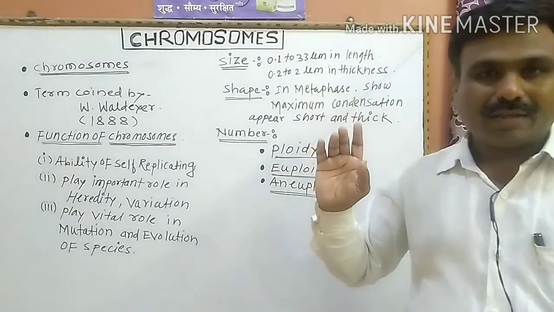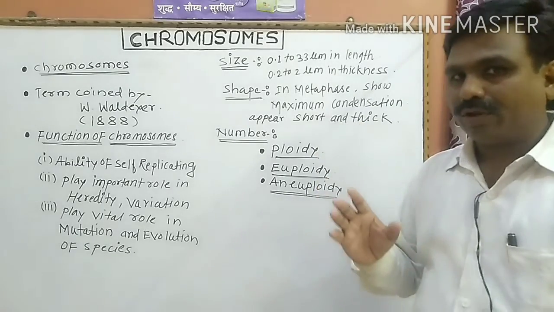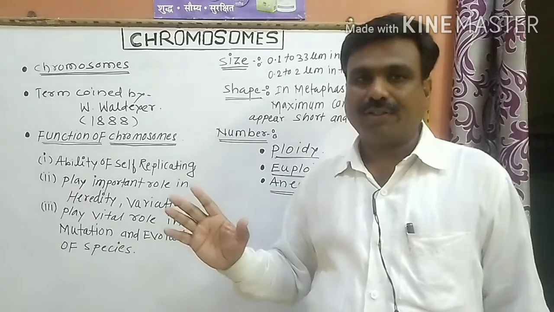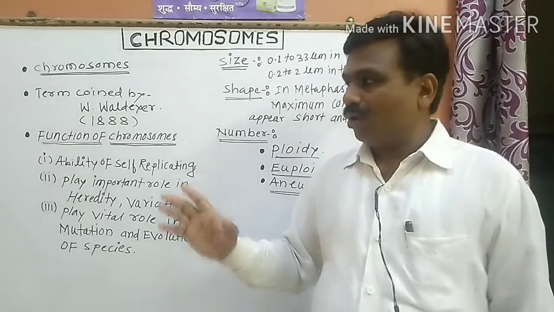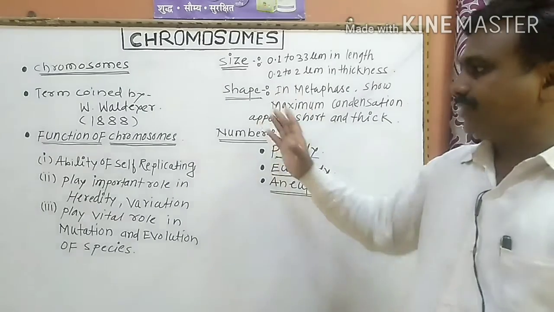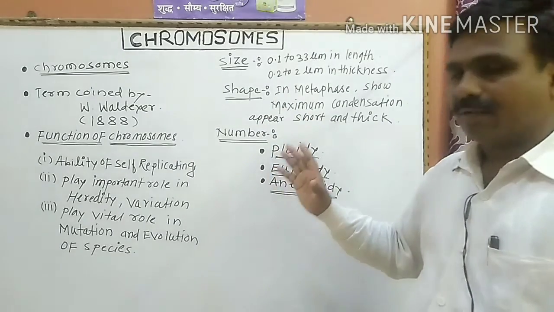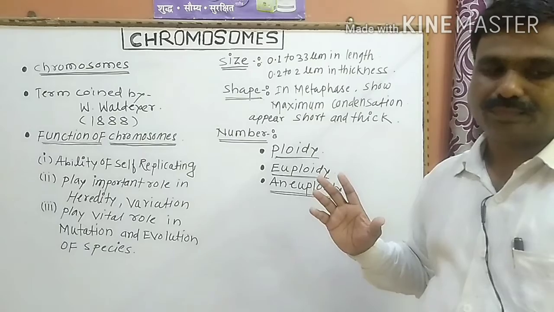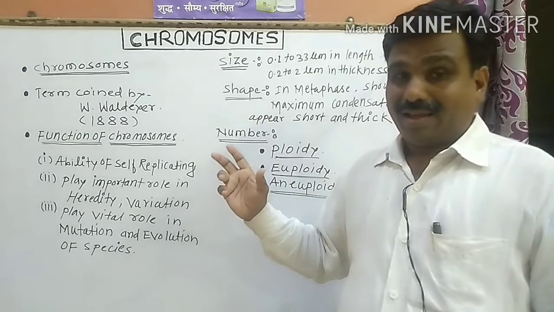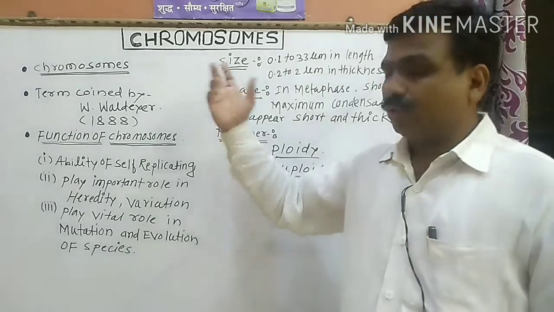From the examination point of view, board examinations ask questions: define the chromosomes, what is the function of the chromosomes, size and shape of the chromosomes, and number of chromosomes. So I will explain the chromosomes in detail.